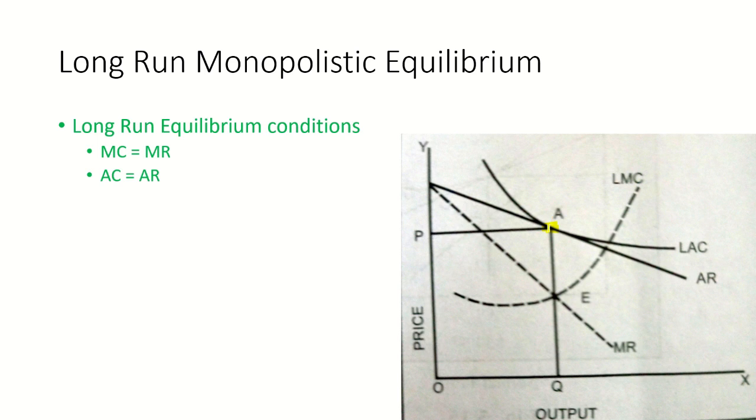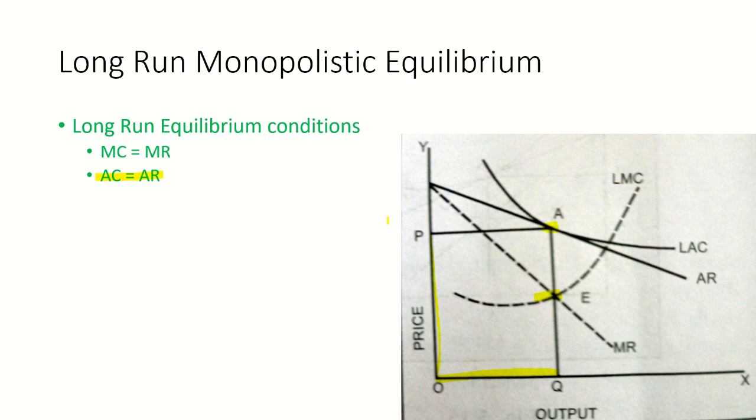If there is supernormal profit, there will be a space between the LAC and the average revenue curve. This is the equilibrium point, so OQ is the equilibrium output and OP is the equilibrium price. And the second condition, that is AC equal to AR, is at the point A, where the long run average cost is equal to the average revenue.